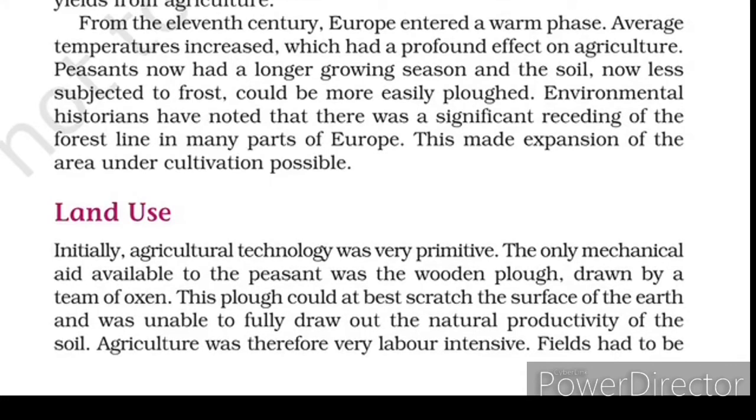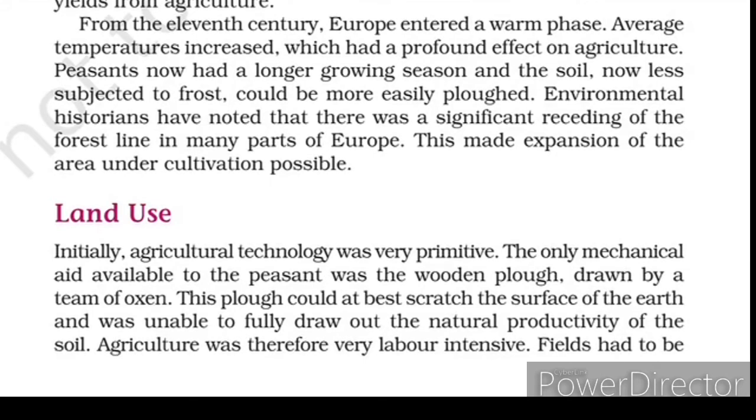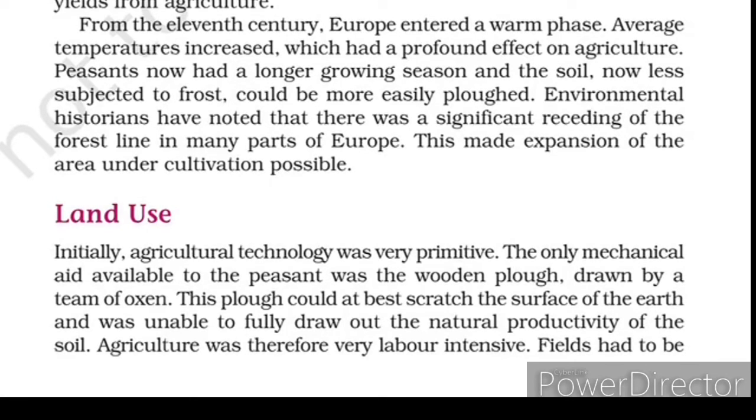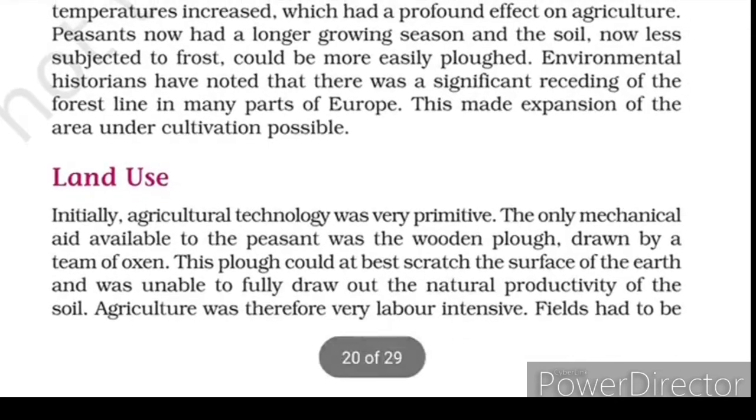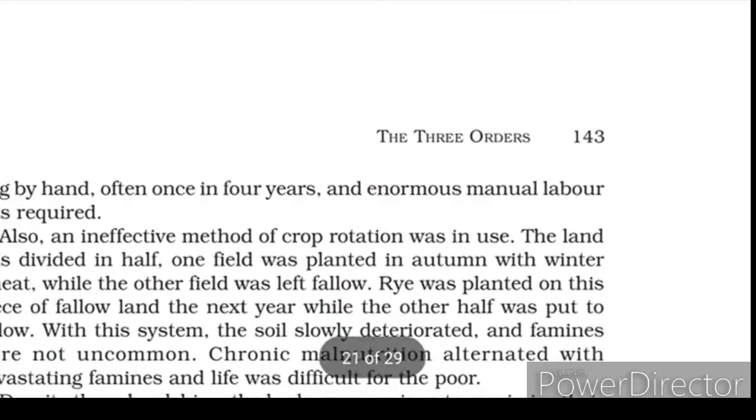This wooden plow was drawn by a pair of oxen, and it was only able to scratch the earth's surface. It was not possible for the plow to dig deep and completely draw out the natural productivity of the soil. Therefore, agriculture was very hard, and it required more and more people.